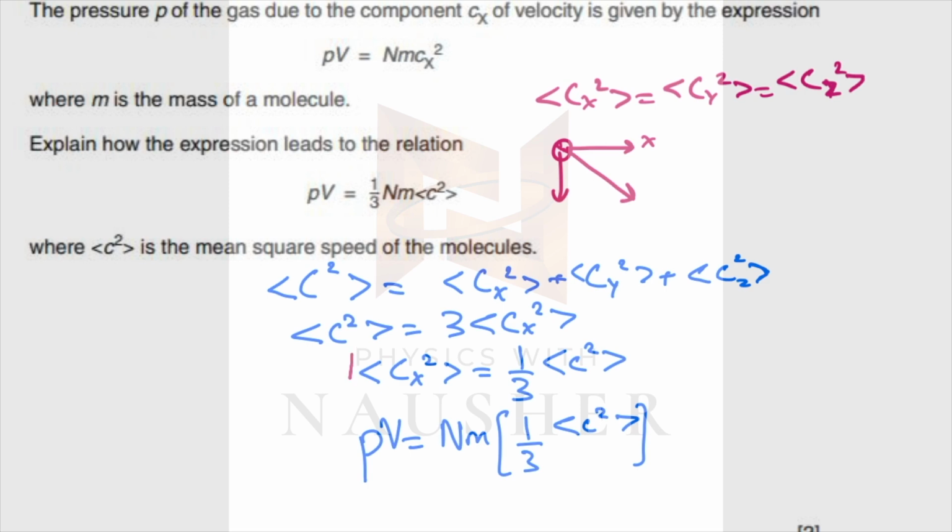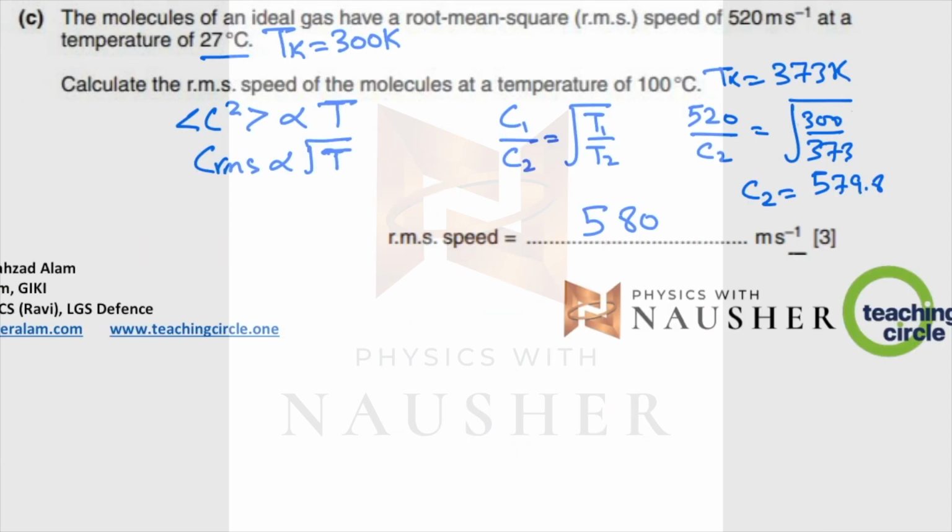Now what you do is you pick up this relationship and you plug it over here instead of mean square speed in the x direction. So in PV, N, M, and mean square speed in the x direction is replaced by 1 by 3 mean square speed. So when you put that, you will be able to prove PV is equal to 1 by 3 Nm mean square speed. We've also discussed this relationship that mean square speed is proportional to temperature in Kelvin, or the root mean square speed will be proportional to the square root of the temperature in Kelvin.